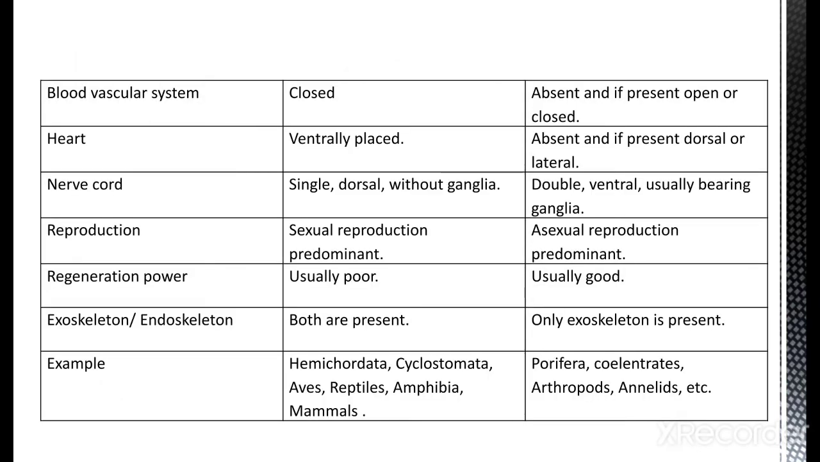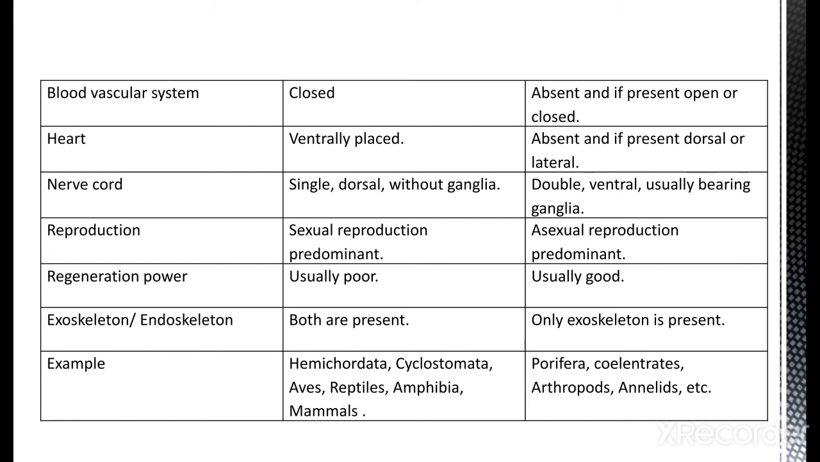Now the next part is the blood vascular system. What type of blood vascular system is present in all chordates? It is a closed type of circulatory system, meaning blood flows in blood vessels, arteries and veins. But in non-chordates it is absent, or if present, open or closed type. Heart is basically present ventrally in all chordates, while it is absent, or if present, it is on the dorsal or lateral side of the body in non-chordates.